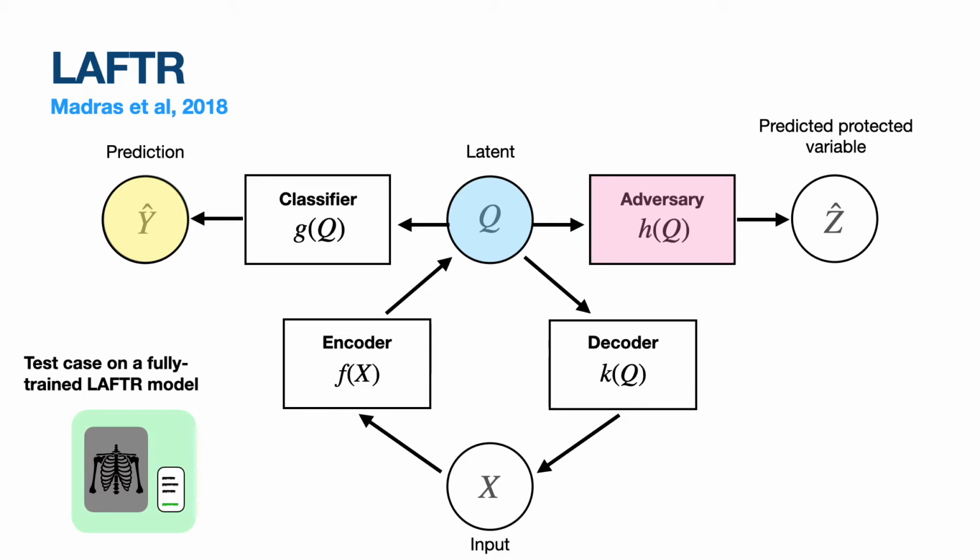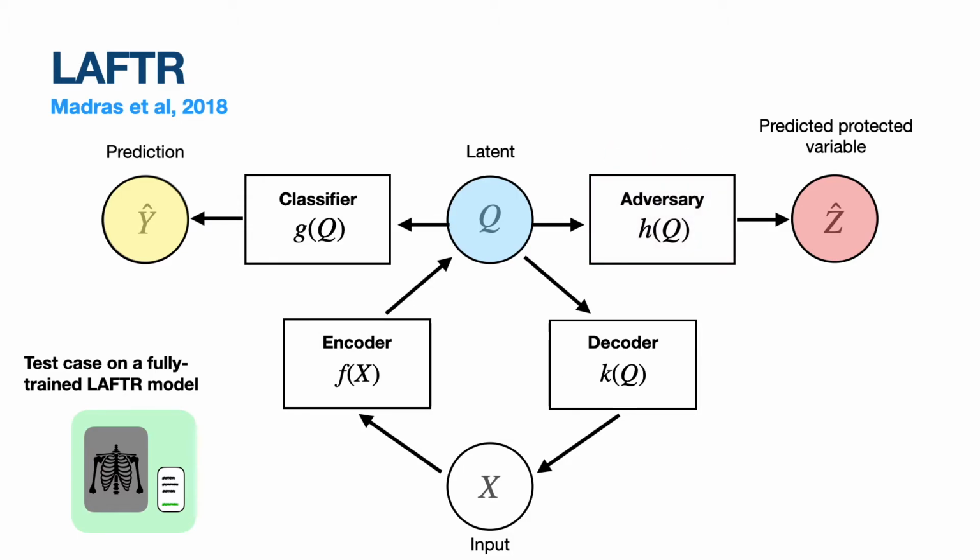But we've also trained our encoder to be very good. In fact, we've trained our encoder to be so good that it's able to encode all of the information in X into Z, such that it's very hard for the adversary to guess what the protected variable is. In fact, the encoder does such a good job that the adversary basically just guesses as to what the protected variable is, as it has no idea.